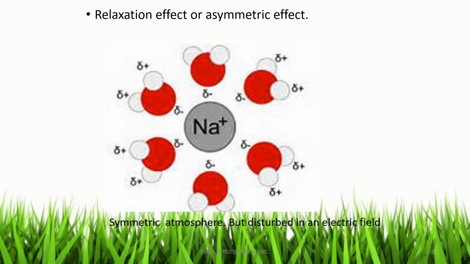Here the Na+ ion is surrounded by Cl- ions, and on applying current, the Na+ ion moves towards the cathode, and the negative Cl- ions are attracted to form a new ionic atmosphere. Due to this, the mobility of the Na+ ion is decreased. That effect is called the relaxation effect or asymmetric effect.